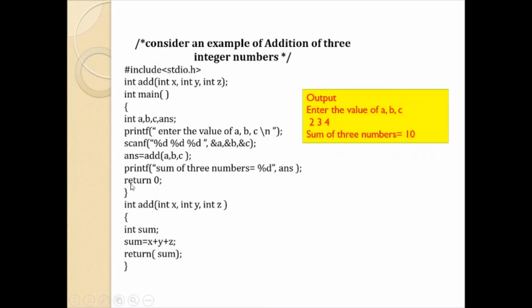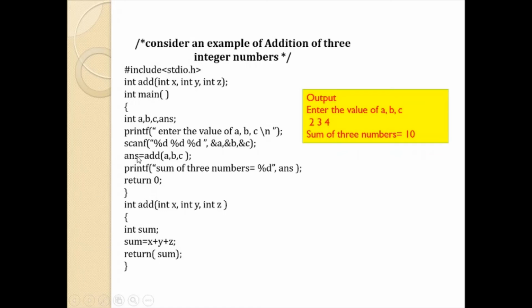Next, this is going to exit the program. Here you can see the output. Enter the value of A, B and C. When you enter 2, 3 and 4, A, B, C variables are getting values 2, 3 and 4. Next, it will be coming to this function. Here you are performing the addition operation and returning the sum.